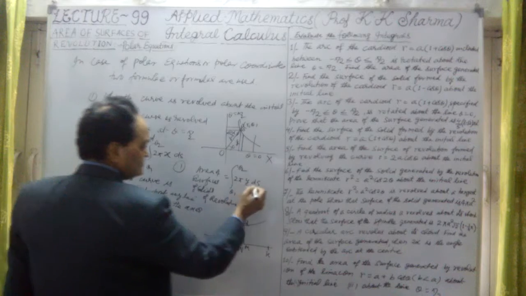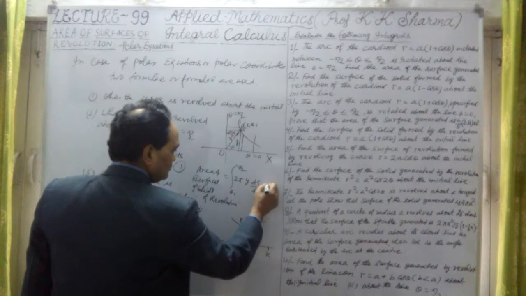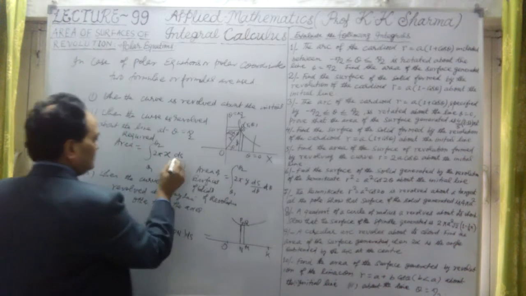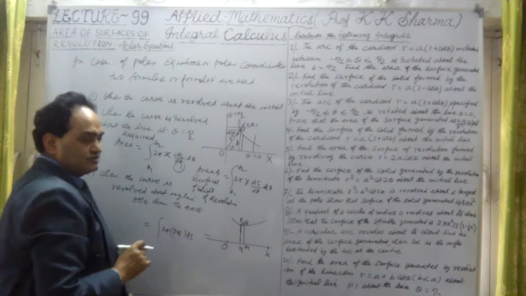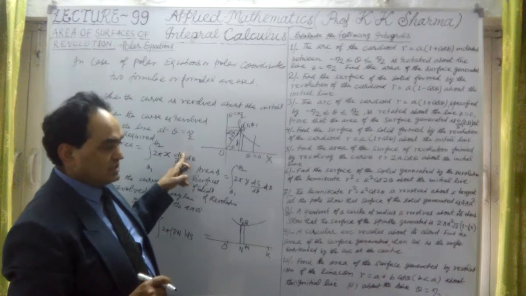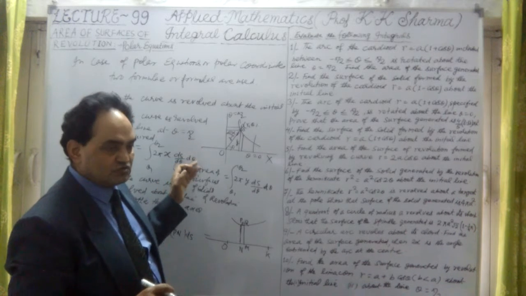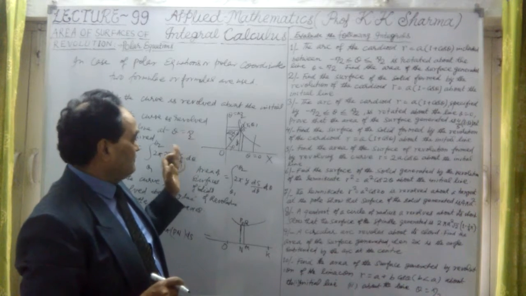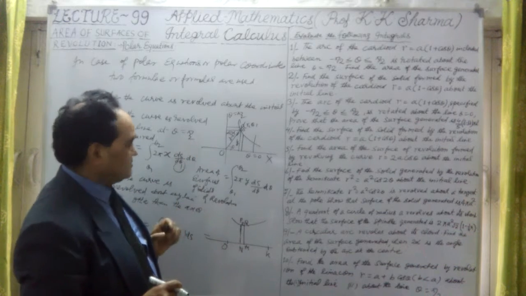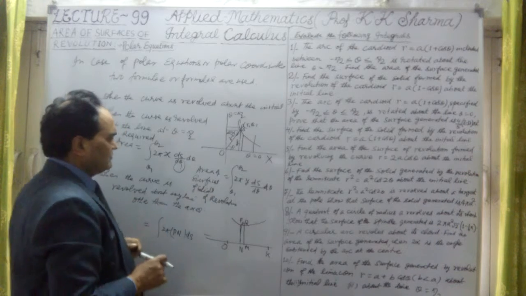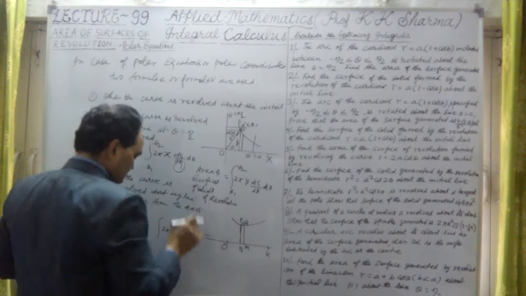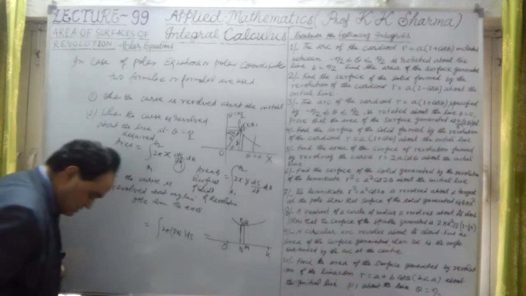Now in this case, this ds will be written as ds by d theta into d theta. We will calculate it. In this case also ds upon d theta into d theta. We have to differentiate the given curve for the length s here. s is the length of the curve from a fixed point A to another point P, (r, theta) in this case. Okay, so that is the area of the curve.